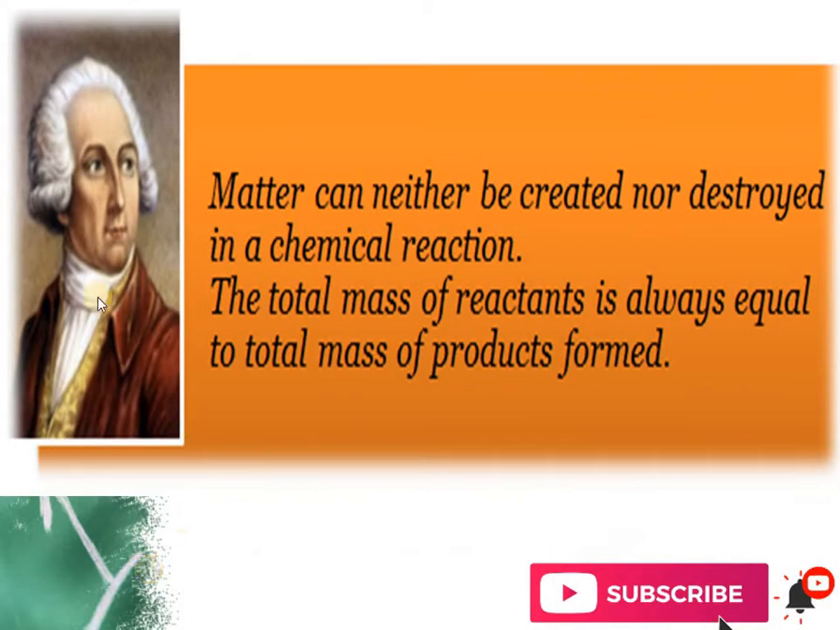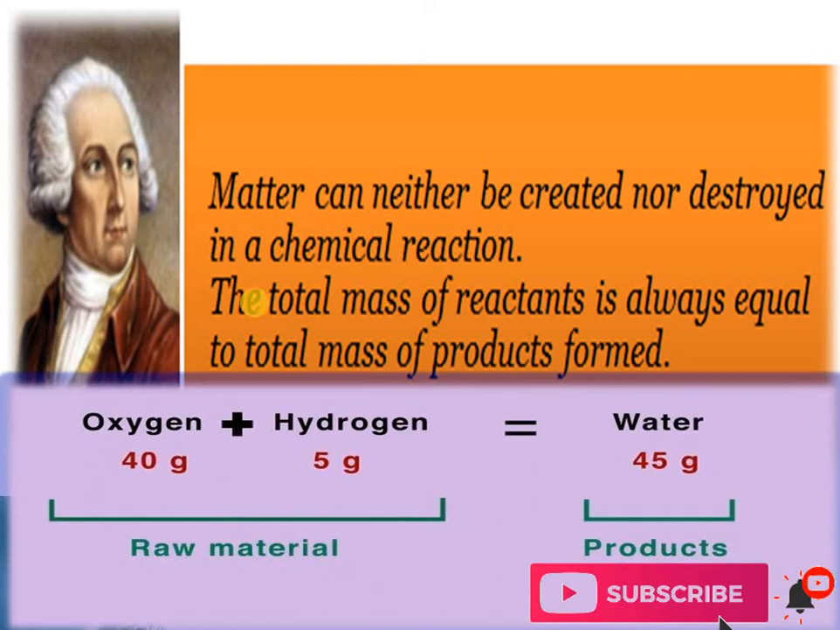This is Antoine Lavoisier, and he said that matter can neither be created nor destroyed in a chemical reaction. So the total mass of the reactants is equal to the total mass of the products formed. This is what is happening here. Another example: oxygen combines with hydrogen to form water. On the left hand side we have the raw materials known as reactants, and on the right hand side we have the product. You have studied this in 10th class also.